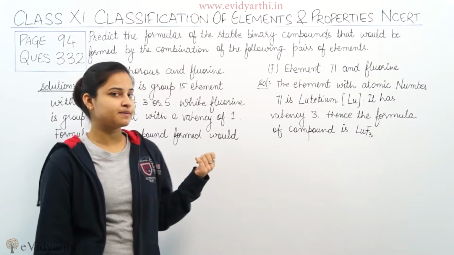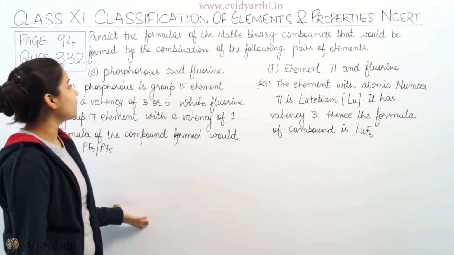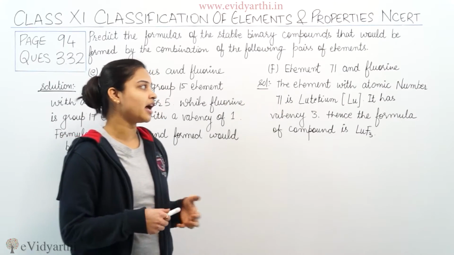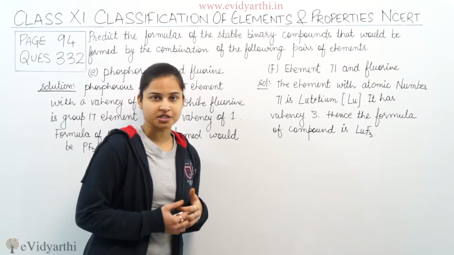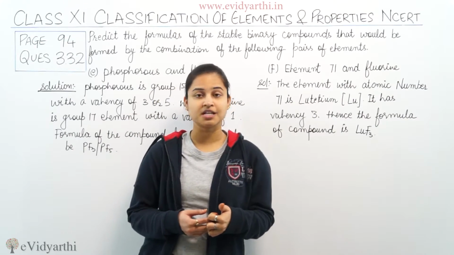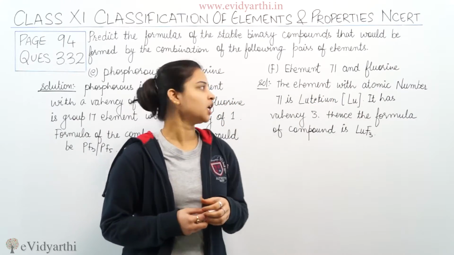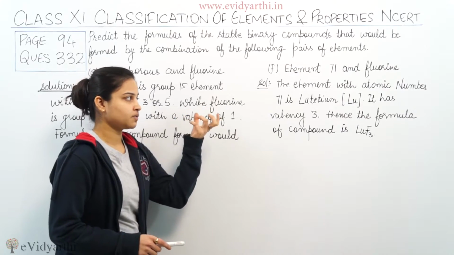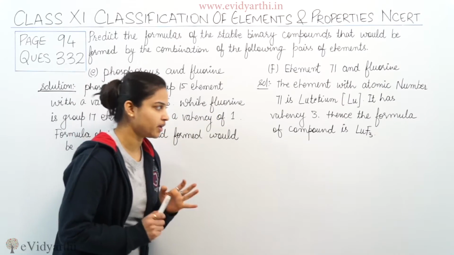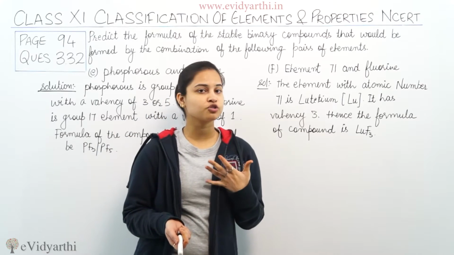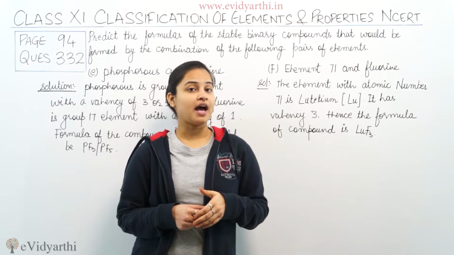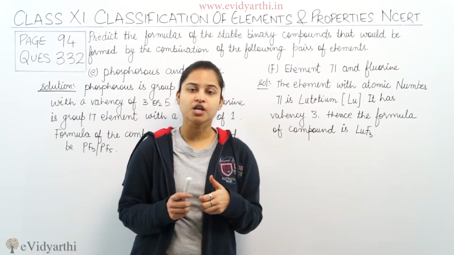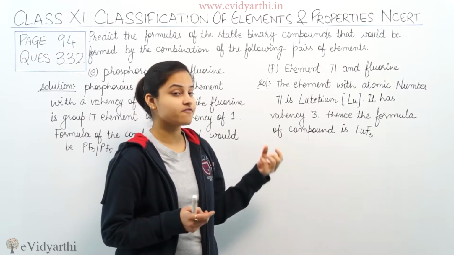Now moving on to the last part of the question, where they have asked us about the formula of the stable binary compounds that would be formed by the combination of element 71 and fluorine. If you have a periodic table in hand, element 71 in the periodic table is lutetium, Lu. It has a valency of 3. So the lutetium element has atomic number 71 and its valency is 3. And fluorine, you already know, belongs to group 17. The valency of fluorine is 1 and the valency of lutetium is 3. So the compound formed is LuF3.